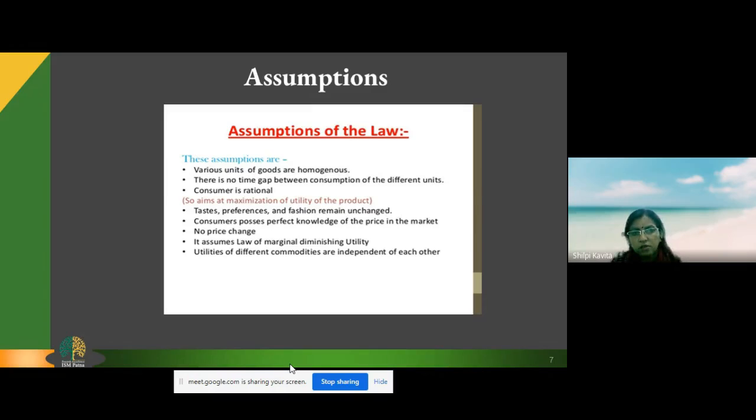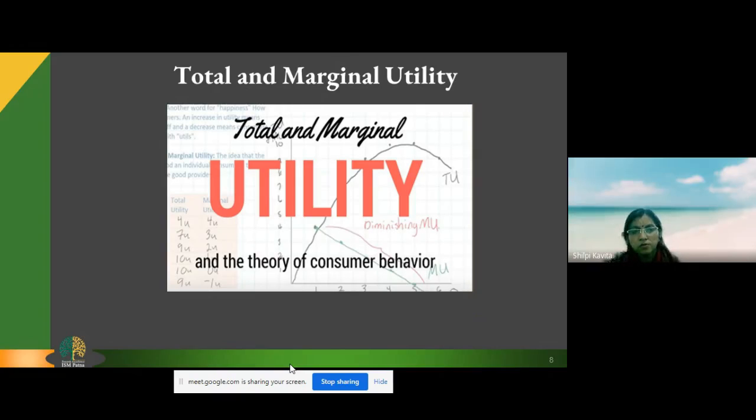This is also an assumption that is very valid for this theorem, that utilities of different commodities are independent of each other. Suppose I am consuming chapati, maybe I am not eating chapati without anything. I may have chutney, butter, jam or any vegetable. But the point to be noted in this theorem is that we are measuring the utility of only the chapati, not the other products which we are consuming simultaneously with it. So these are the basic assumptions to be followed by the law.